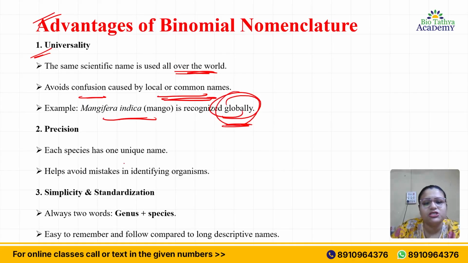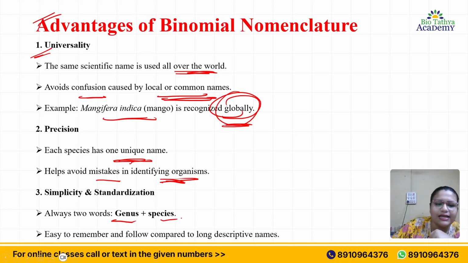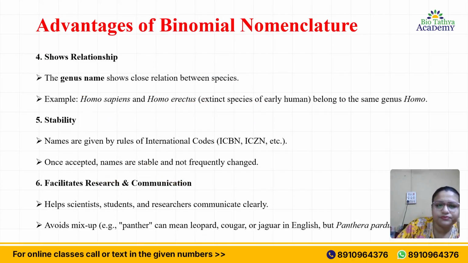Precision. Each species has one unique name. Each and every species has a unique name. It helps avoid mistakes in identifying organisms. Simplicity and standardization: it always uses two words, that is genus and species, and it is easy to remember compared to long descriptive names. Instead of using long descriptive names, a genus and a species is a very easy and unique way to remember everything. Then it shows relationship.